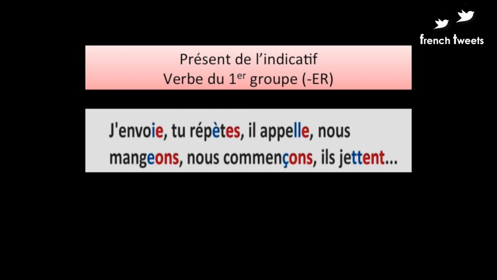Manger, there is an E which appears. Commencer, we have a cédille which is not there in the infinitive form. Jeter, again there are two T's, whereas the infinitive form has a single T. So we have to learn them, and it's not so difficult to memorize as there is a certain logic behind these changes. So let's check them together.